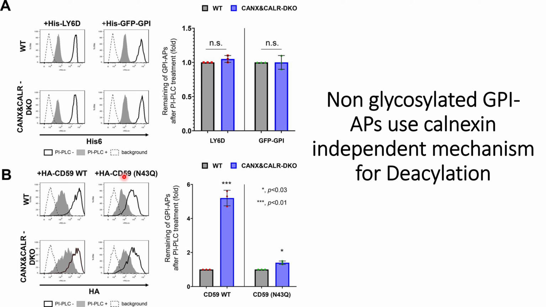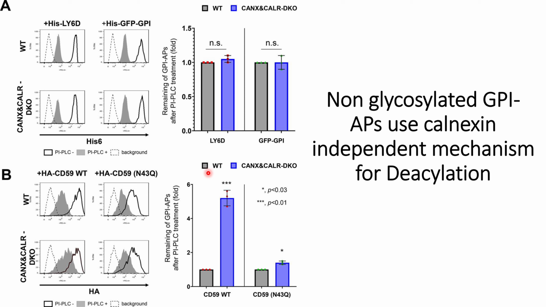For CD59, when they modified the N-glycosylation site, that is N43Q, compared to the wild type they saw some increase in the remaining GPI-APs after PI-PLC, or we can say there is some increase of immature GPI-APs expressed on the cell surface, both in the case of CD59 wild type and also in CD59 N43Q.